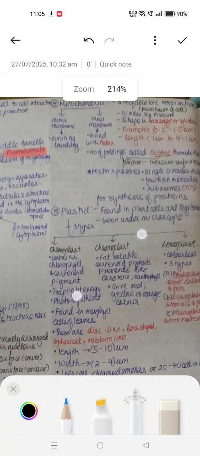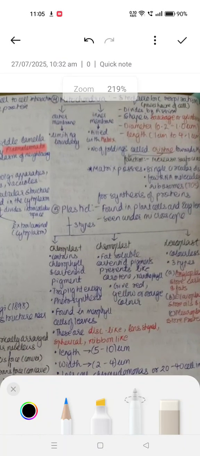Chloroplast obviously contains chlorophyll and carotenoid pigment, traps light energy for photosynthesis, and is found in the mesophyll cells of the leaves. The chloroplasts are disc-like, lens-shaped, spherical or ribbon-like. So four major shapes: disc-like, lens-shaped, spherical, or ribbon-like. Ribbon, like the one we use to tie.